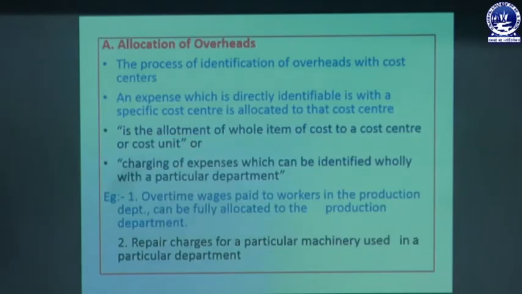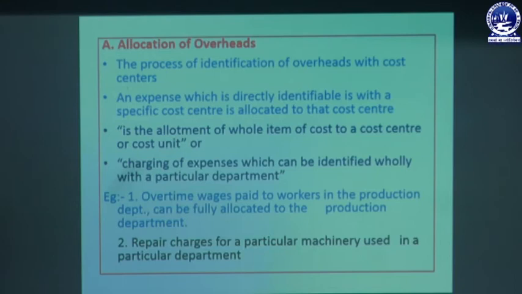So what do we mean by allocation and what is meant by apportionment, which come under departmentalization? We will discuss this, which is very important in the overhead chapter. The process of identification of overhead with a cost center is called allocation. That means an expense which is directly identifiable with a specific cost center is allocated to that cost center. So allocation means directly charged.